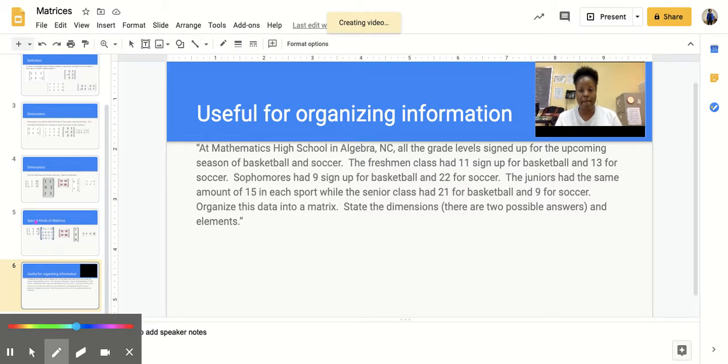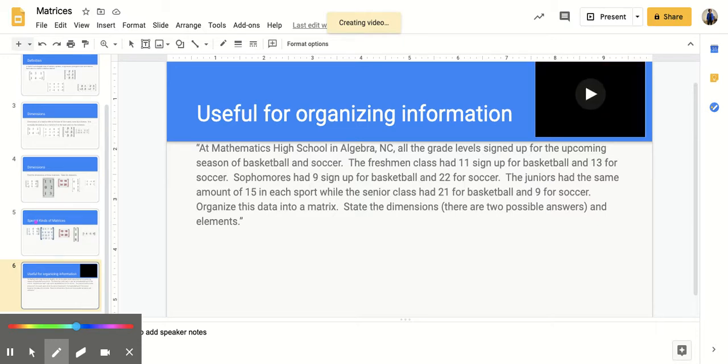All right, so we're going to take this information that we have in this word problem and arrange it in a matrix. So let's go ahead and set up our matrix. And there are 2 options. You can set this up as a longer matrix, like a horizontal matrix, or a vertical matrix. So if I go through, I know that there are 4 cohorts, 9, 10, 11, 12.